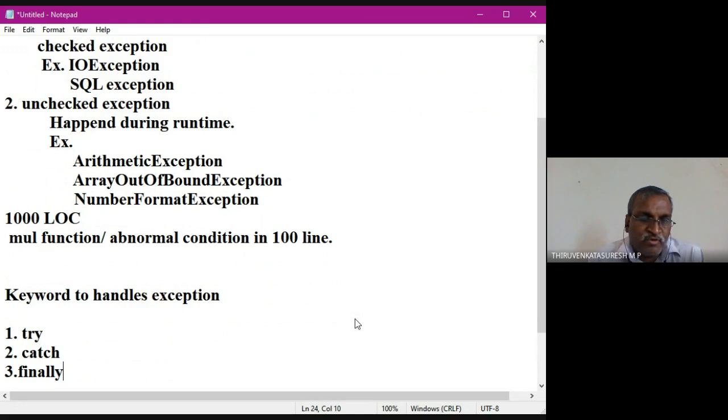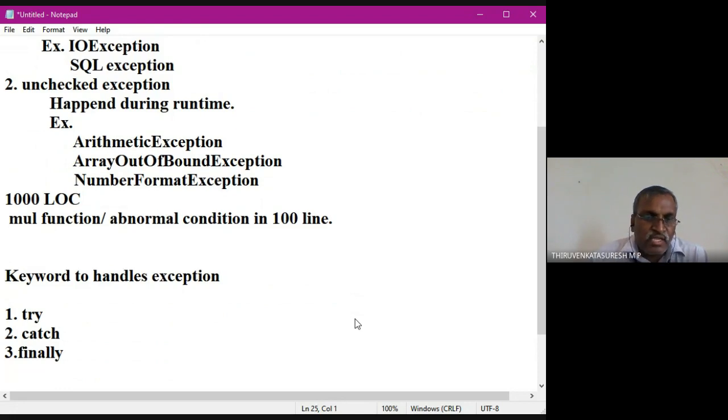There are two types of syntax while using exception handling. One is handling the exception by means of try executable code along with the catch. If there is any malfunction or abnormal situation in the try block, it will be handled by the catch block. Finally is a default block. It will always work, whether or not an exception is raised. The fourth one is the throw keyword. It is going to throw an exception.